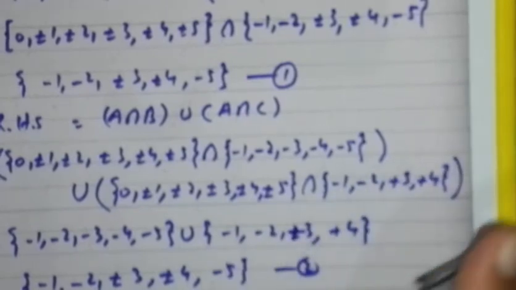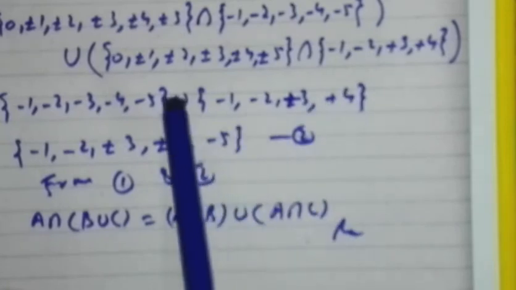is A intersection B union A intersection C. So this is set A intersection B, union, set A intersection set C. Take the intersection of these two, which is minus 1, minus 2, minus 3, minus 4, minus 5, union, and take the intersection of these two, which is minus 1, minus 2, plus 3, plus 4. Now take the union of these two, so we get minus 1, minus 2, minus and plus 3, and minus plus 4 and minus 5.